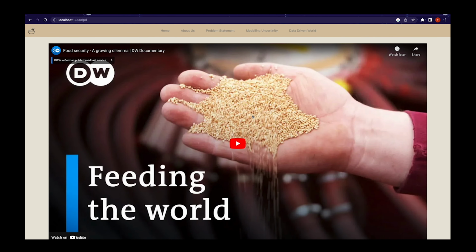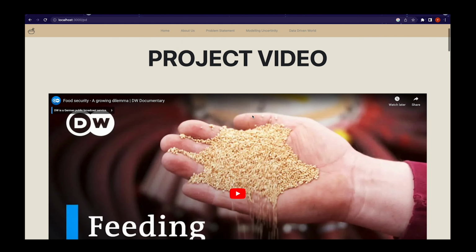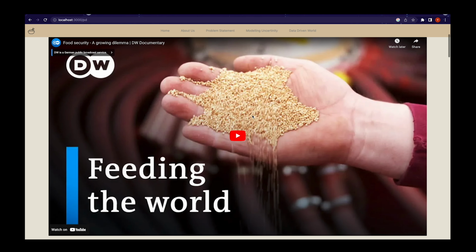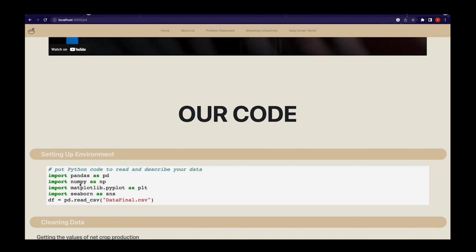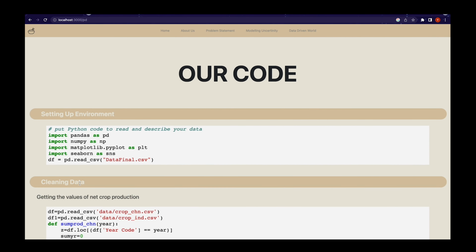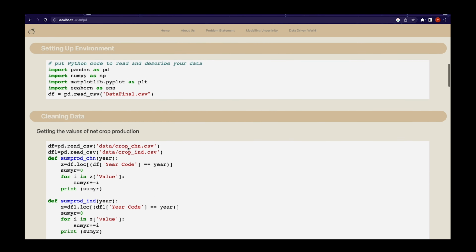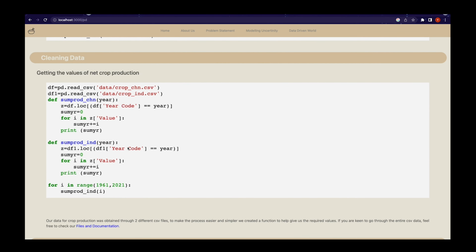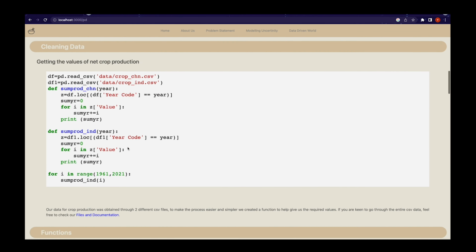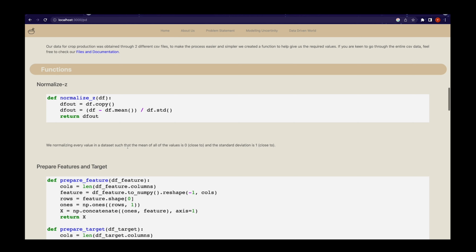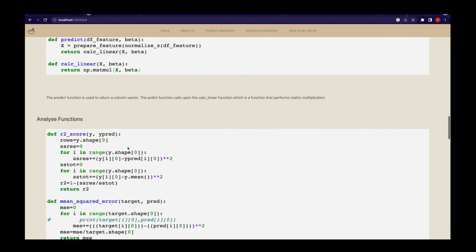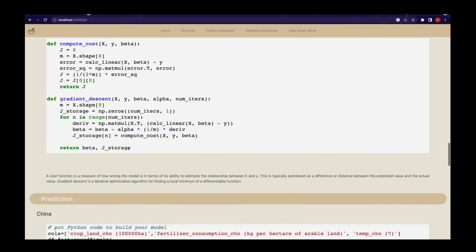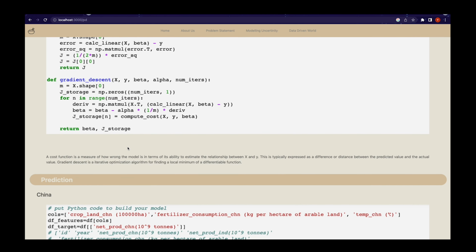Now, for the DDW page, we have a video, which will essentially be the video that you're watching at the moment. We've posted pictures of the code essentially, and given a brief explanation of what the code does. Along with that, the way we've divided it is so that each function is explained to a certain extent in a brief and quick way, so that the user has a rough idea of what exactly we are doing through this project.